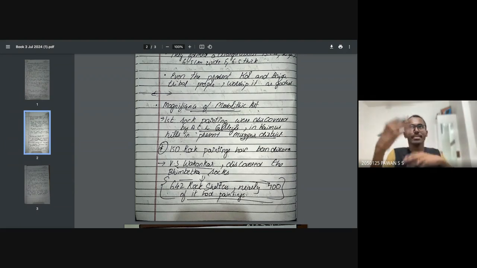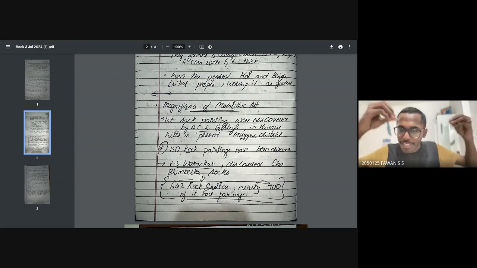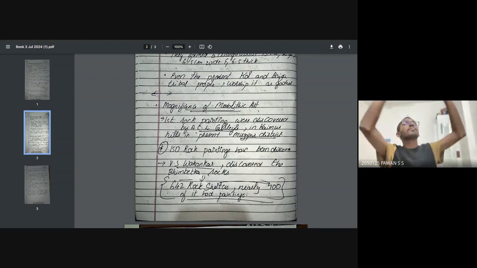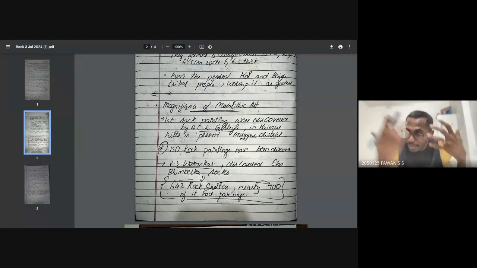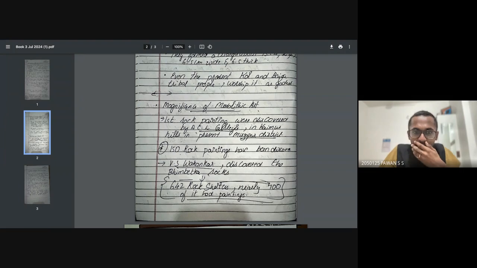I think in Frozen, there is a small Frozen movie, if you have seen. There is a scene where they explain about history. Suddenly they look into the water and come to a place full of rocks. On that rock, there were many pictures of artifacts, like people images in different colors. This was seen at that point of time. So just remember that 642 rock shelters, nearly 400 of them with paintings, were found.